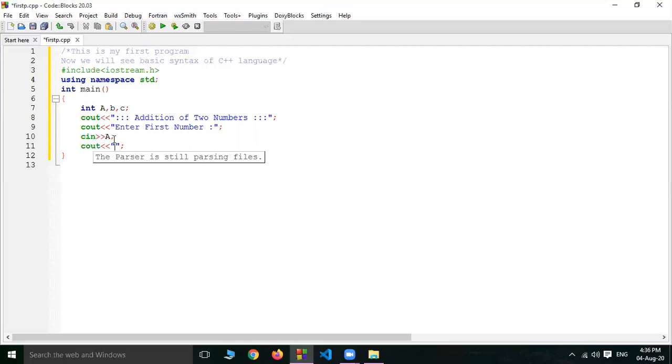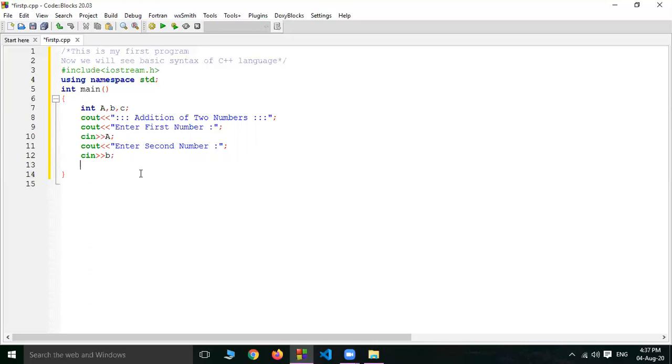Here I want "enter second number". Now I want this second number in variable b. So write down cin, this operator. I want it in b. Don't write capital B. We have declared small b, then use small b.